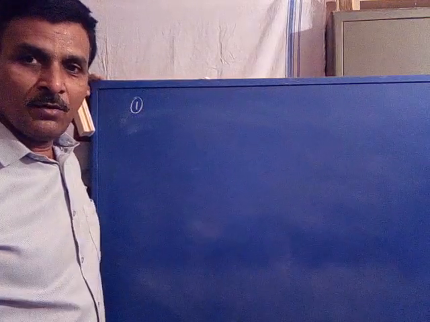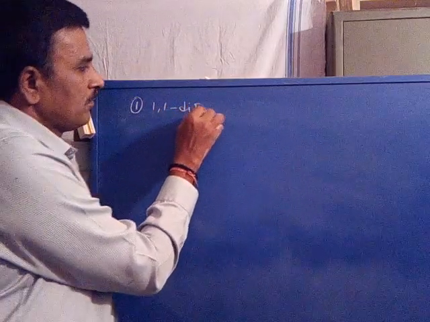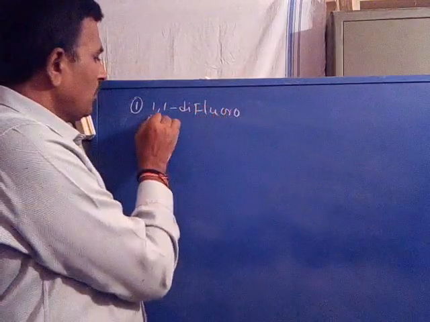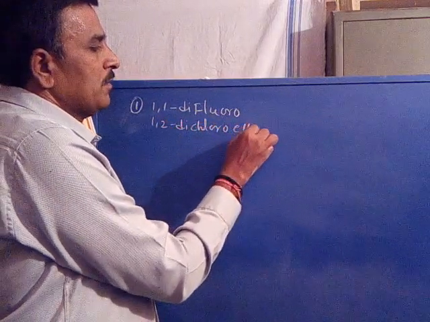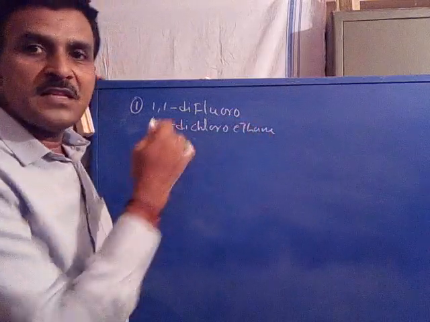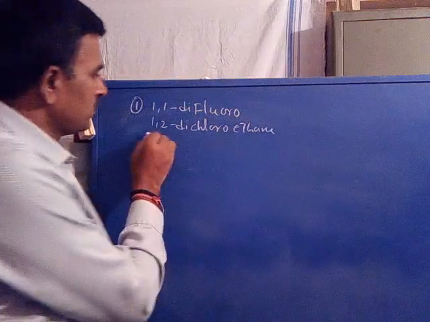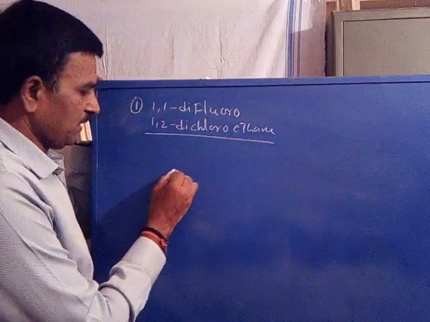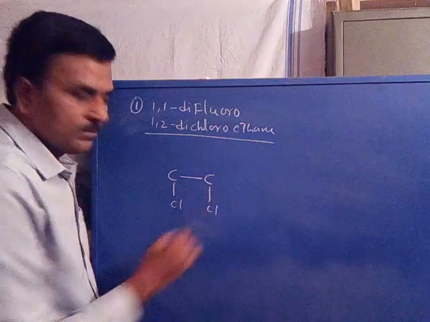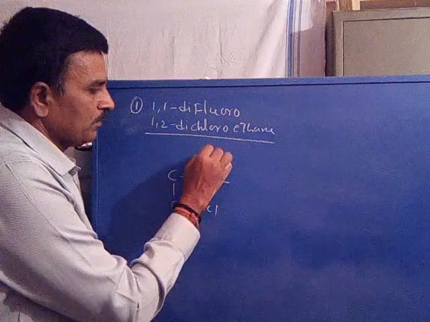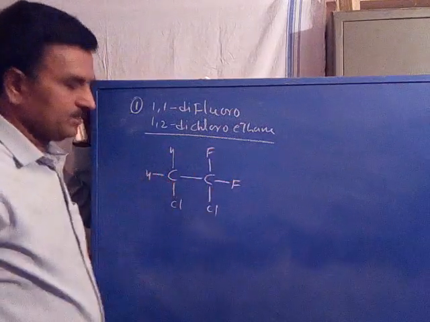1,2-dichloro-1,1-difluoroethane. Once again, these are the examples included in the syllabus, so we are studying only those examples. Now its structure. 1,2-dichloro-1,1-difluoroethane. This is the structure.